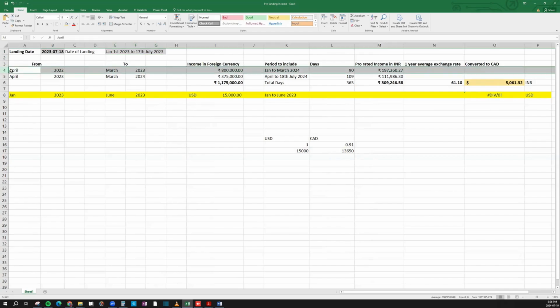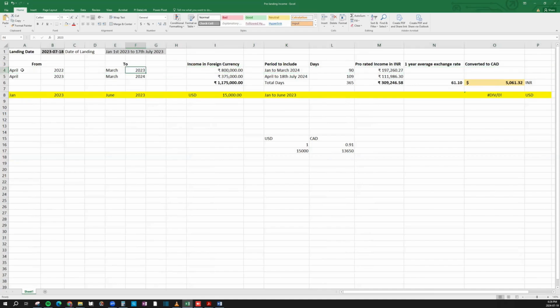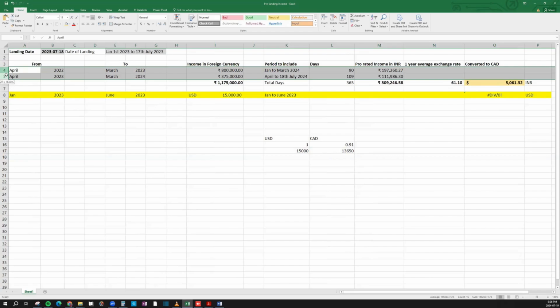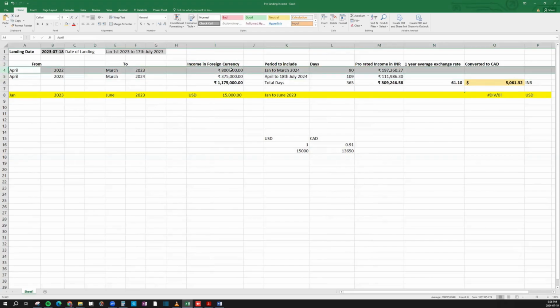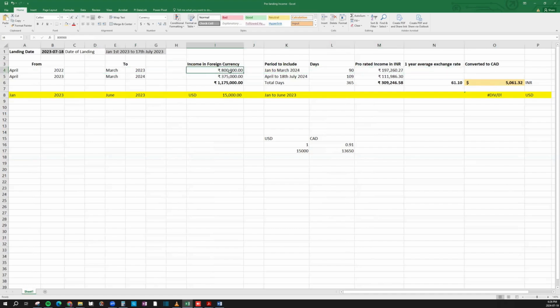In this case, because you have April 2022 to March 2023, that's your first tax year, and the second is April 2023 to March 2024. So what's happening is this period from Jan to July 2023 is falling in these two periods. And how? So I'll show you how. Say, for example, in this tax year, you've made 8 lakh or 800,000 rupees. In the second tax year, you made 375,000 rupees.